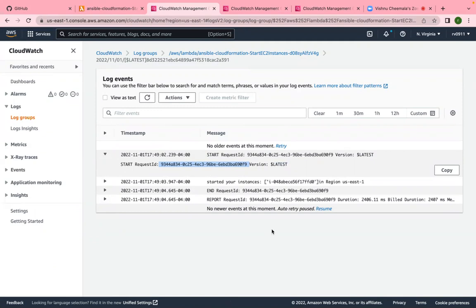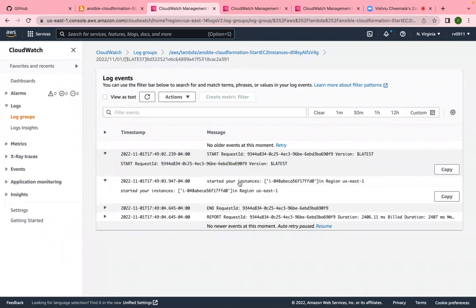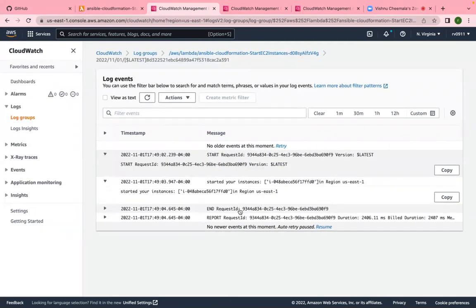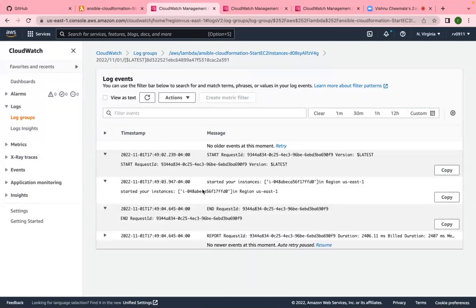You ran the script from your local computer just now, and it created only one EC2 instance. Yes, this is working as expected, and this is a great job. Thank you so much, Rupika. Does anybody have any questions?